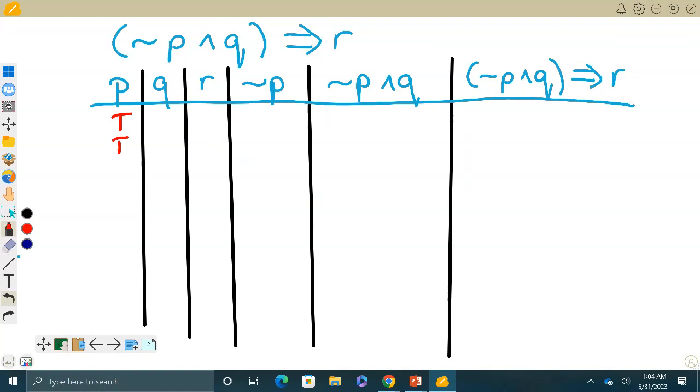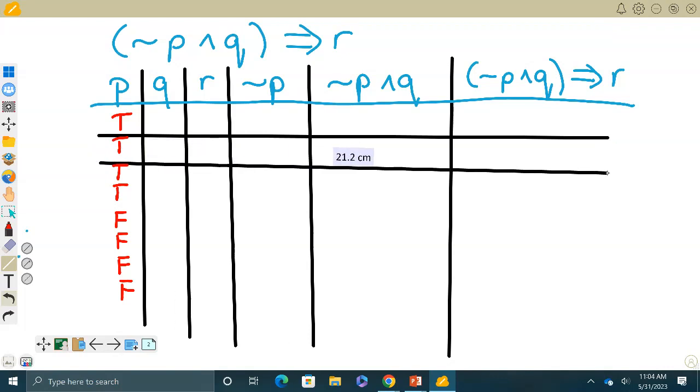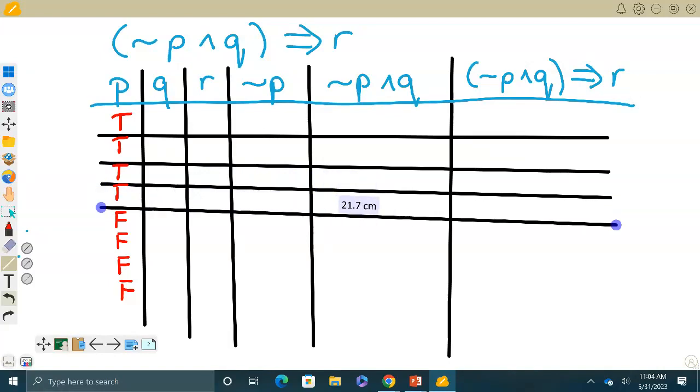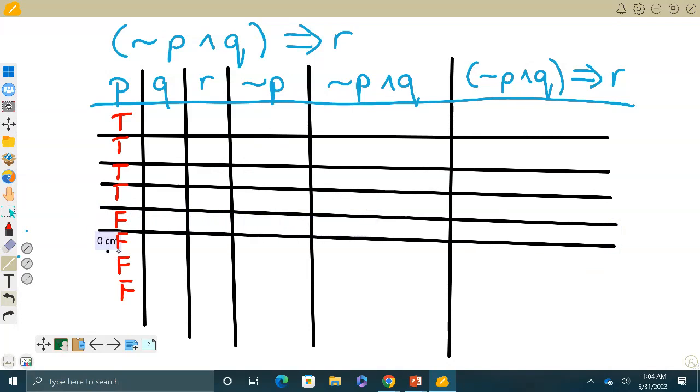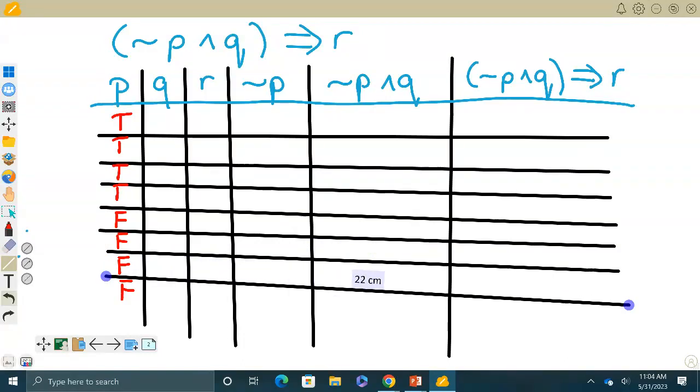Yeah, this is pretty long. Note to self, you do not need the long ones.